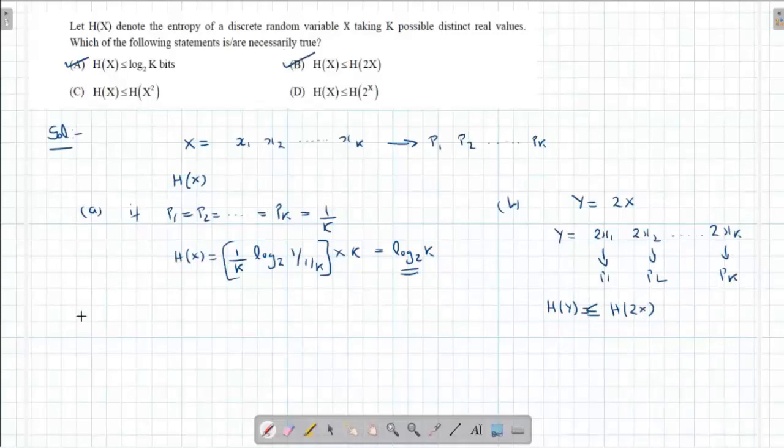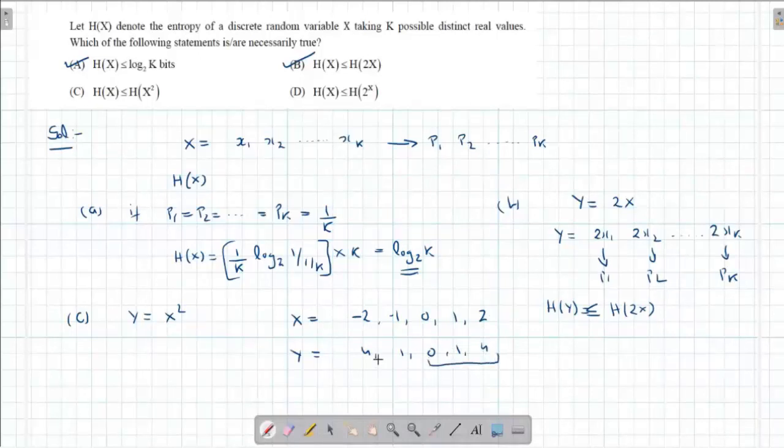Now coming to the non-linear transformation. Non-linear transformation is, I will say, y is equal to x square. Now here, just see. Assume that x is taking the values -2, -1, 0, 1, 2. Now what will y take? Y will take the values 4, 1, 0, 1, and 4. Now this 4 is coming 2 times, so the probabilities will change, because here the number of values is 5, and here the number of distinct real values is only 3. So the number of distinct real values has changed.